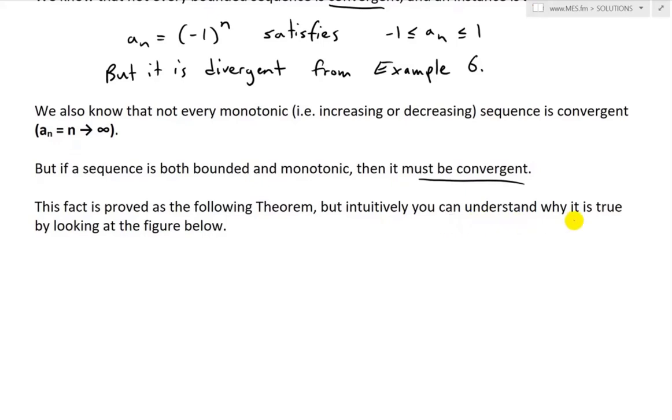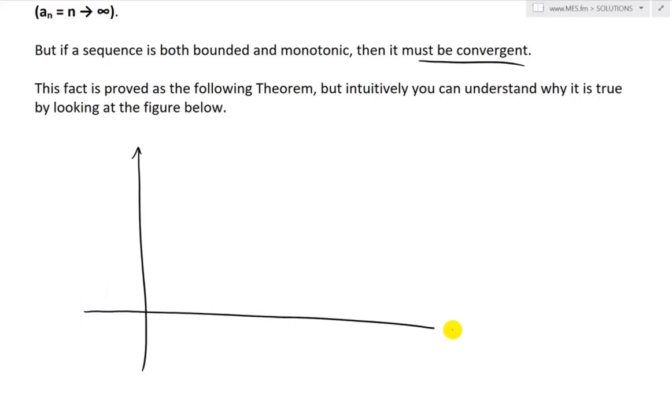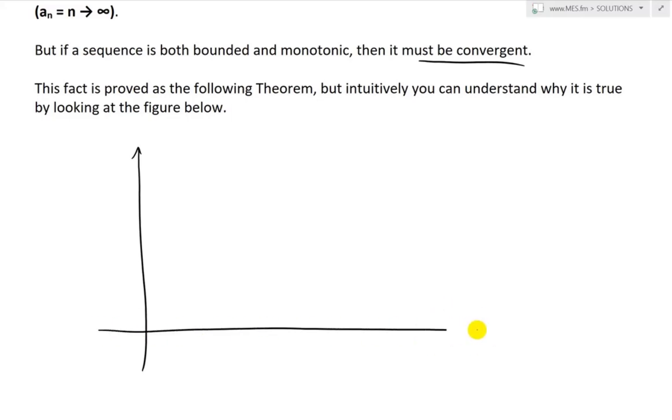But intuitively, you can understand why it is true by looking at the figure below. It's pretty straightforward: it's always increasing or decreasing, and it's bounded below and above, so it has to approach a limit that's going to be less than whatever it's bounded by.